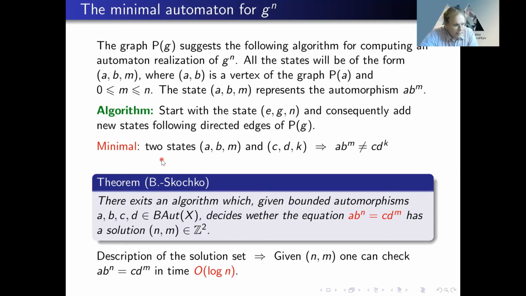What we prove is that there exists an algorithm which, given bounded automorphisms A, B, C, D, decides whether this equation has a solution in n, m. Now, this is a generalization of the order problem. And moreover, we have some sort of description of the solution set, such that given n, m, one can check this equation in linear time. And then it helps to compute the minimal representation in log n squared, in quadratic time.